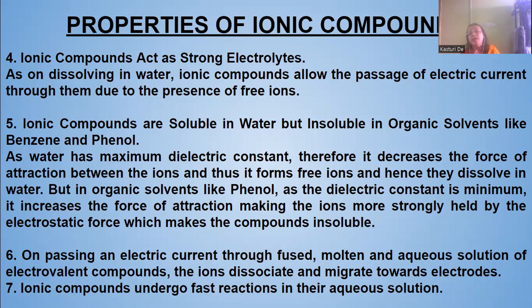On passing an electric current through a fused, molten, or aqueous solution of electrovalent compounds, the ions dissociate and they migrate towards the electrodes. That is, towards cathode and towards anode. Cathode is a negative electrode and anode is a positive electrode. So positive ions move towards cathode and negative ions move towards anode.